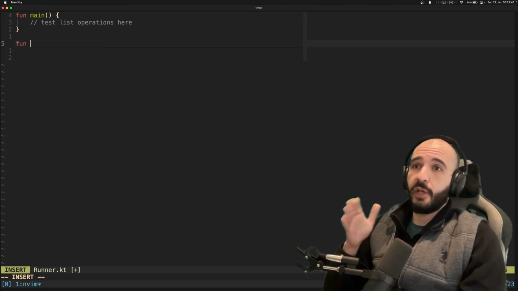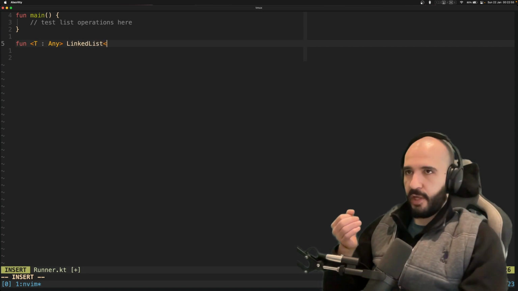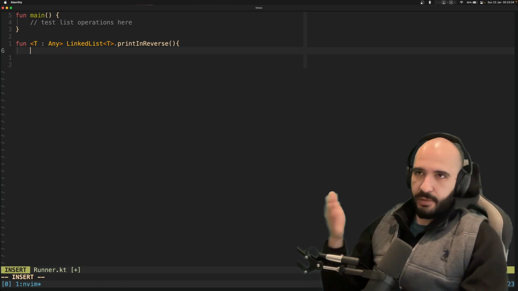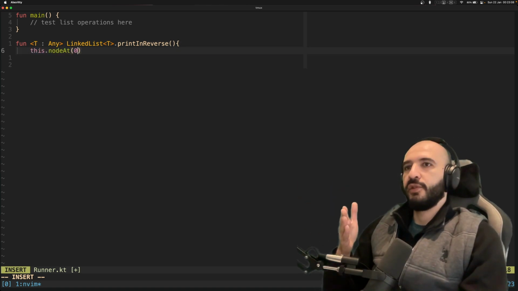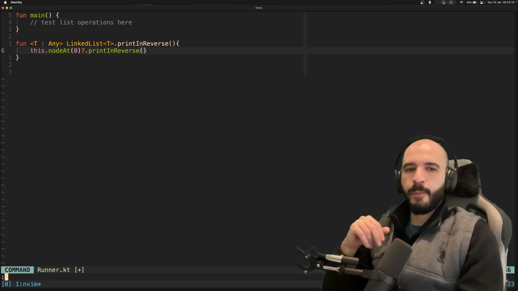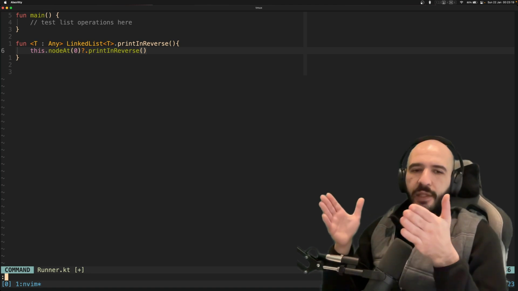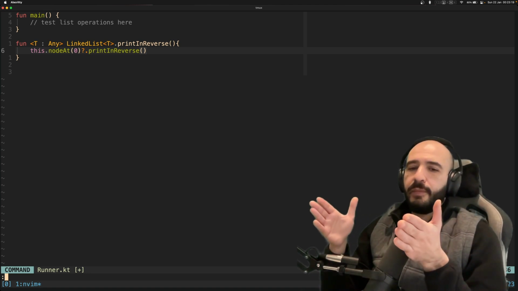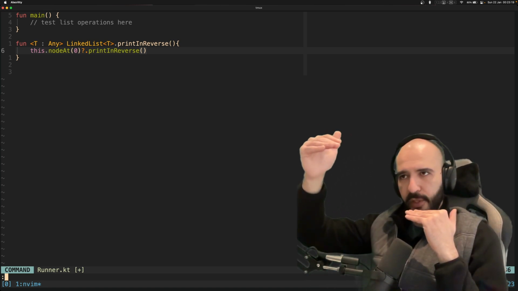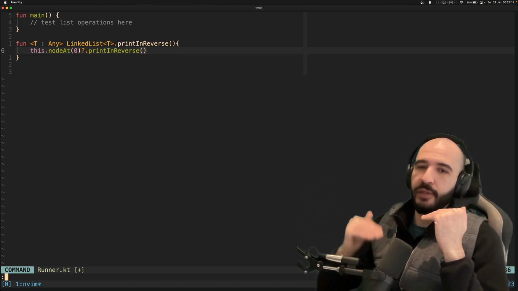So we're going to start off by defining an extension function on the linked list, right? It's going to be of type T, so whatever the node is, it's going to work. Print in reverse. What it does is take the first node and call print in reverse on that node. So a straightforward way to do this is using recursion. Recursion allows you to build a call stack. So you need to call the print statements as the call stack is unwinding. So you build the call stack of things that need to be printed. As it's finishing, it reaches the base case, starts to unwind, and then you print the stuff.